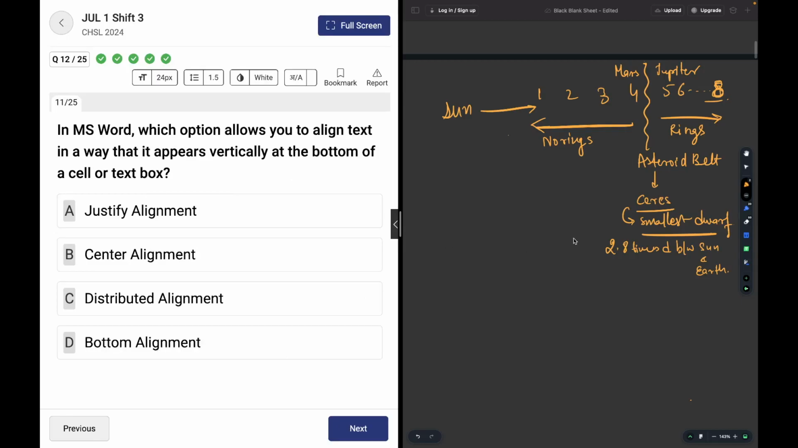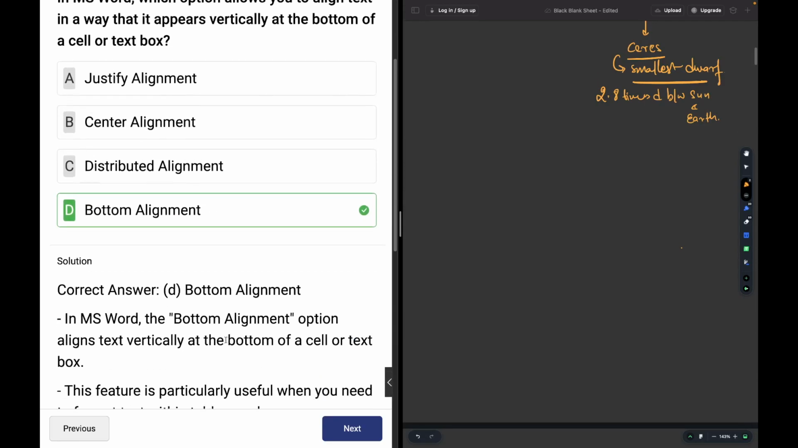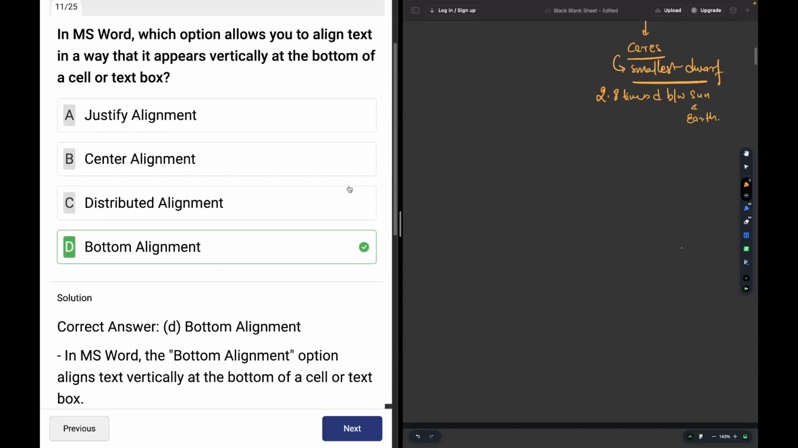Okay, in MS Word, which option allows you to align text in a way that it appears vertically at the bottom of a cell or a text box? So, bottom alignment, simple as that. Very logical question. Had it talked about justification alignment, see, the center alignment means center, or the middle.